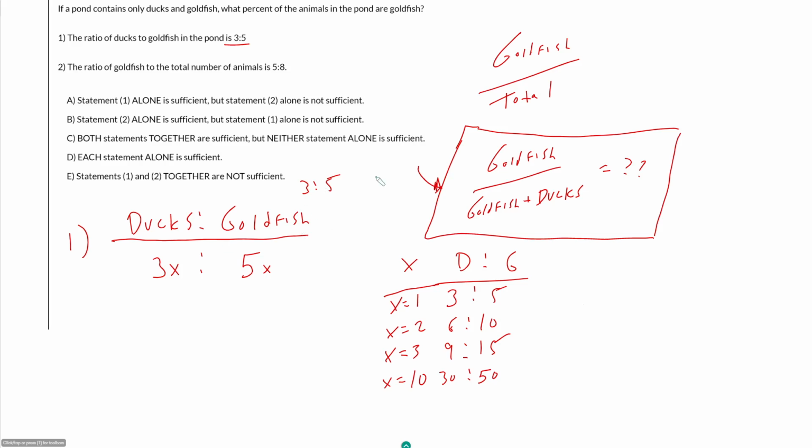So if you had a different pond, they said, that also had ducks and goldfish in a ratio of 3 to 5, well, you would have to write that as 3y to 5y, because that is a new ratio. And what connects that new ratio is the fact that your ducks and your goldfish in your new pond have the same multiplier, but it's not necessarily the same multiplier as you have in this pond. So the fact that your ducks and your goldfish have the same multiplier, they have the same x, that is what makes it say for every 3 ducks, you have 5 goldfish.